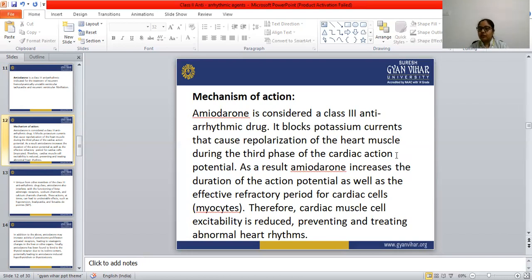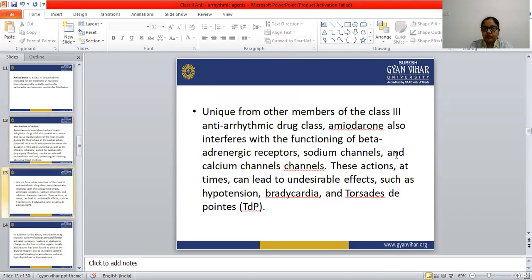It increases the duration of the action potential at the third phase of the cardiac action potential. This also increases the effective refractory period, or the resting period, for the cardiac cells. Due to this action, cardiac muscle cell excitability is reduced, preventing and treating abnormal heart rhythm. So this is the way amiodarone treats abnormal rhythm.